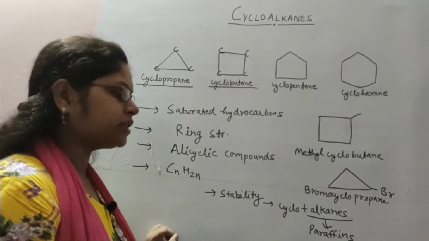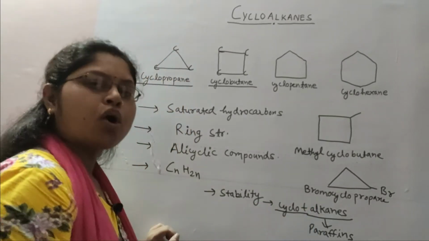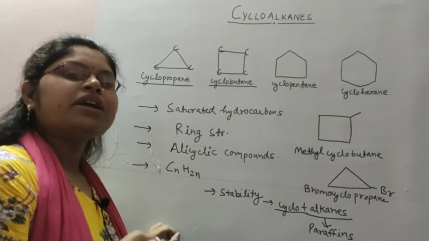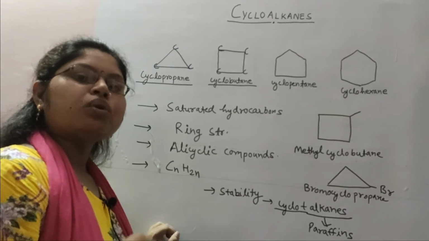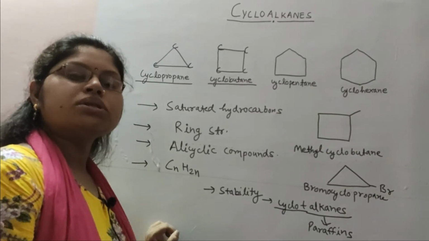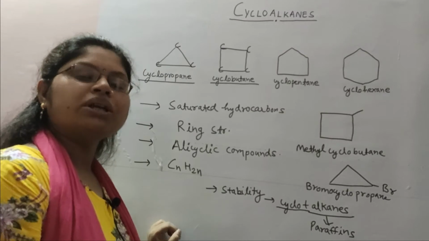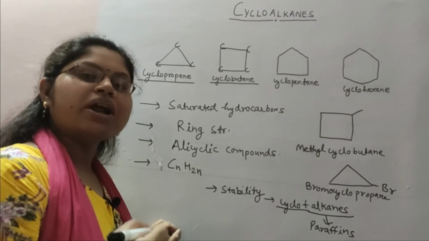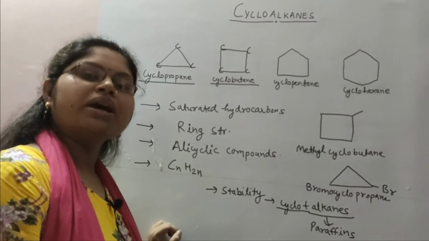They are least reactive. But what about the stability of cycloalkanes? Various scientists tried to find out the stability of cycloalkanes through different theories. Bayer is one of the most important scientists, who gave the Bayer strain theory, which can explain the stability and reactivity of cycloalkanes. Now we can discuss the Bayer strain theory.